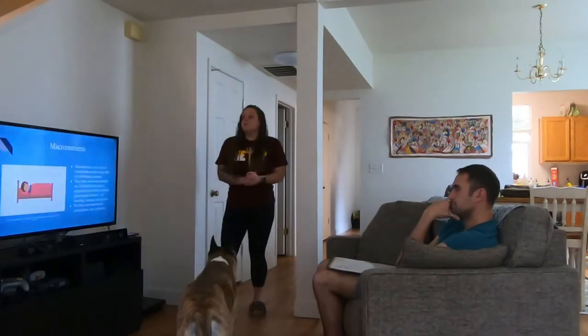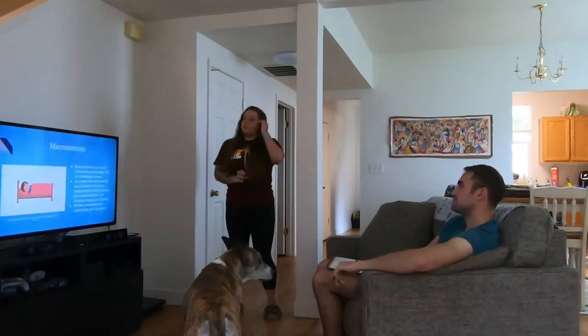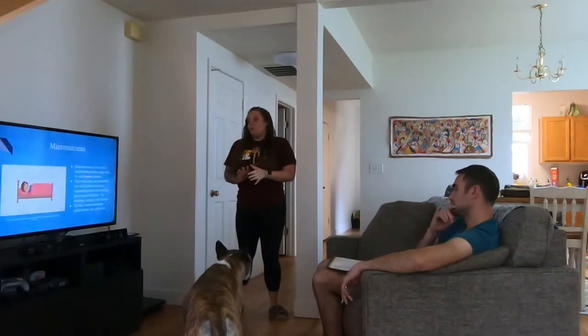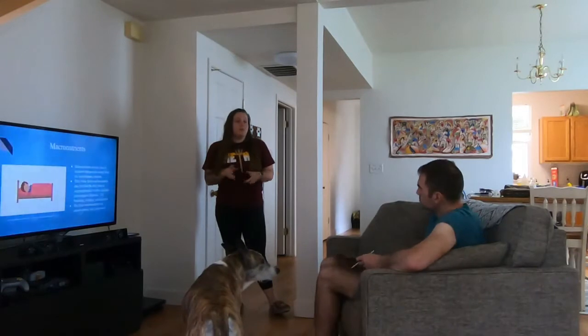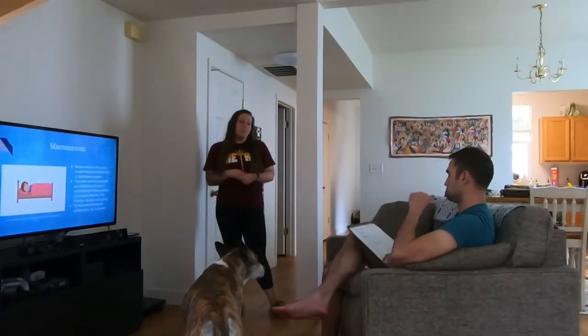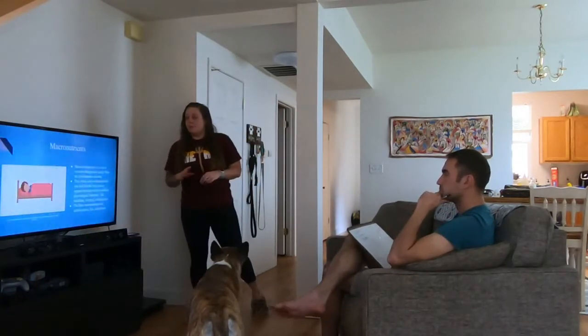All right, so macronutrients are the super important ones we're going to go over first. And these are the classes of the nutrients that provide energy from the food that we consume. And their role is to break down and reassemble into the fuel that we use. And this is the fuel that we use for physical activity. And we also use it for tons of different things that we don't consciously think about, like sleeping, breathing, and digestion. Your body needs energy for all of those things.